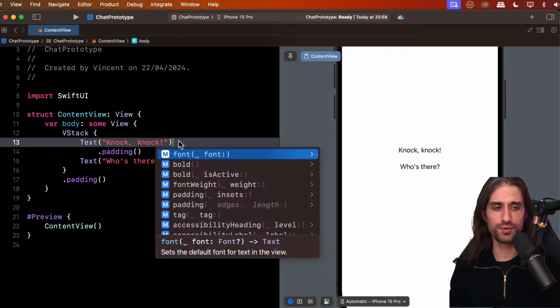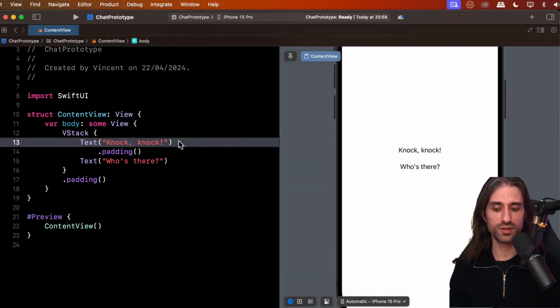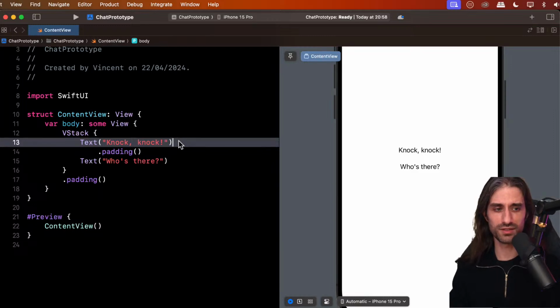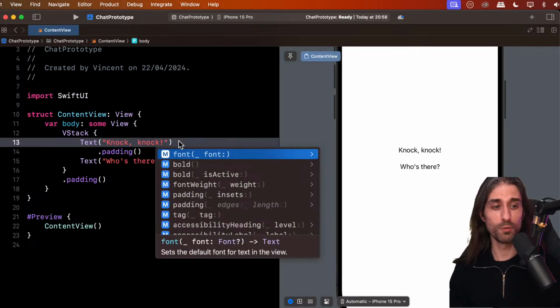That can be quite confusing when you are new to Xcode because in other software, it's often like control and space, for instance, to trigger code completion. In Xcode, it's actually escape. And when I started doing iOS development, more than 10 years ago, it took me a bit of time to understand that it's escape because I just was not used at all to using escape to open something.